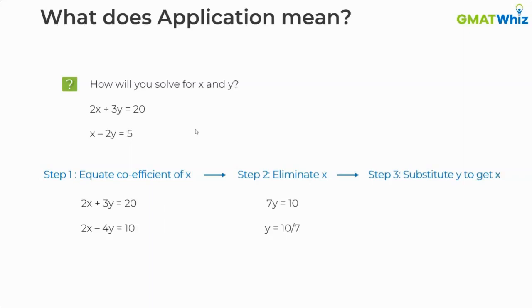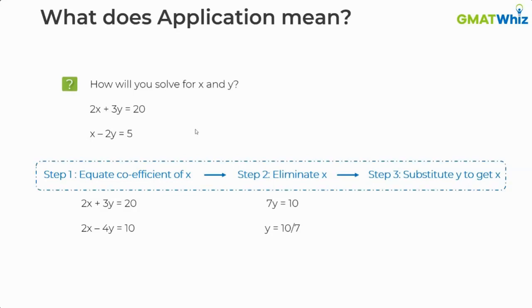So I'm sure a lot of you thought of this, and this is something which most people do, and this is what is meant by application of concepts. When we have to solve two linear equations, we always follow this method, and whenever we follow this method, we get to the right answer. Nothing else. This is something which was taught to us in school. When we were learning this for the first time, I'm sure it was tough for you as well. But now, over a period of time you have understood this really well, you apply this method on any question, and you're getting answers right.